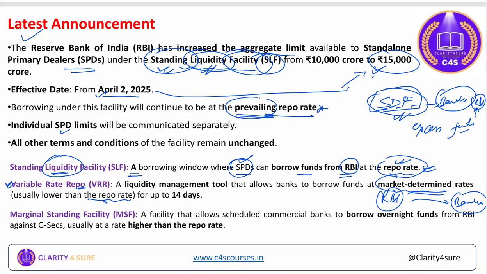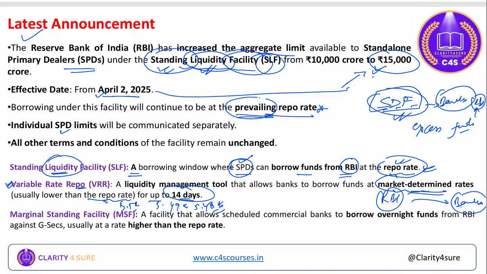If repo rate right now is 5.5%, then it would be like 5.49% or 5.48%. All right, so this is variable repo rate. It is generally lower than the repo rate, and it is up to 14 days. Up to how many days? Up to 14 days. Repo rate is short term.